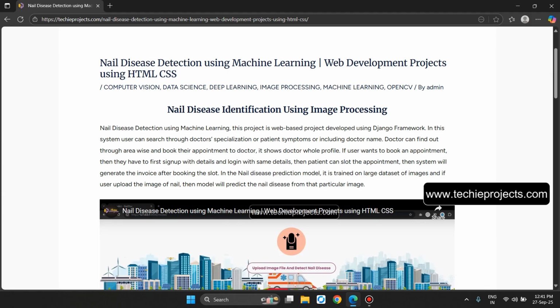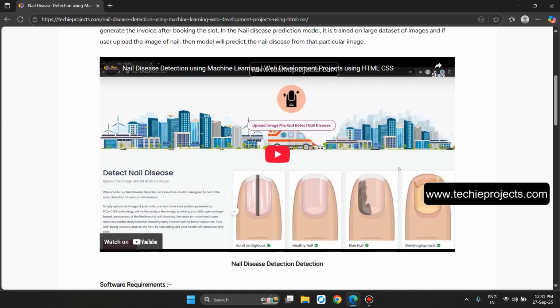In the nail disease prediction, the model is trained on a large dataset of images, and if the user uploads an image of a nail, then the model will predict the nail disease from that particular image. So this is the YouTube video of that particular project.